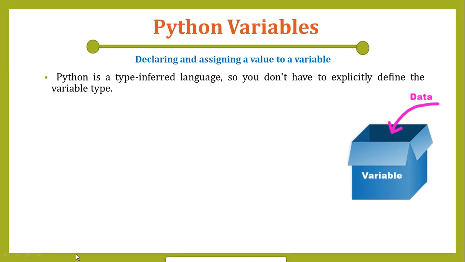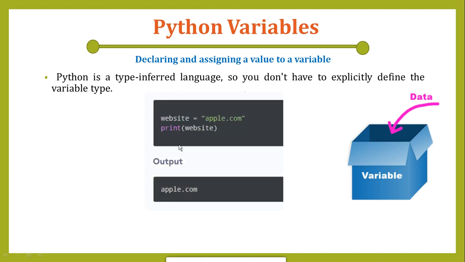Now, how do we declare and assign values to a variable? Python is a type inferred language, so you don't have to explicitly define a variable type. That is what I am saying here. There is no need to mention which kind of values that variable can accept. Whatever we are going to assign becomes the type. One example is that we have website as a variable, and we are assigning one string value like apple.com to that variable.